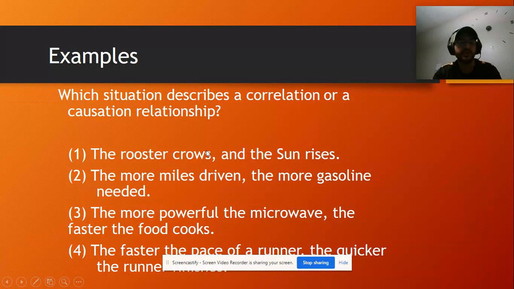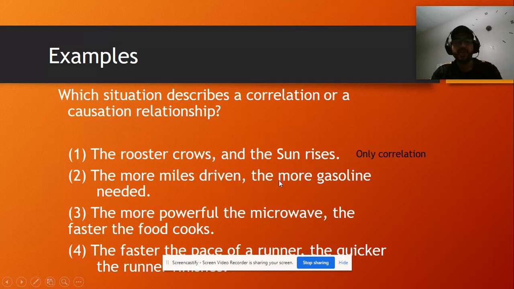Now, what about this one? The rooster crows and the sun rises. Obviously, this is just correlation. Even though it's happening, it's just a correlation. The rooster is not causing the sunrise.